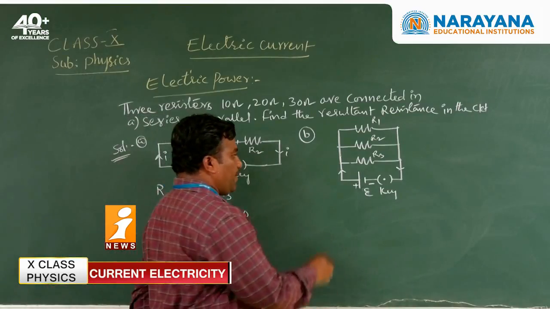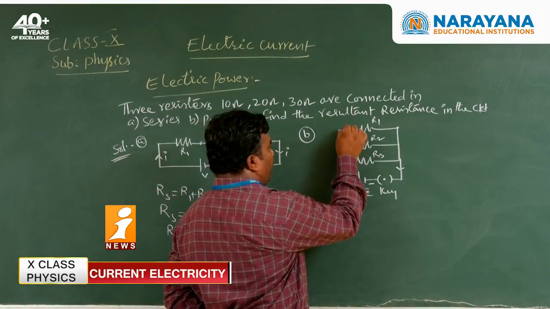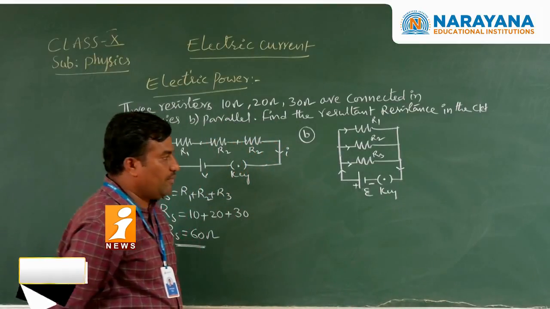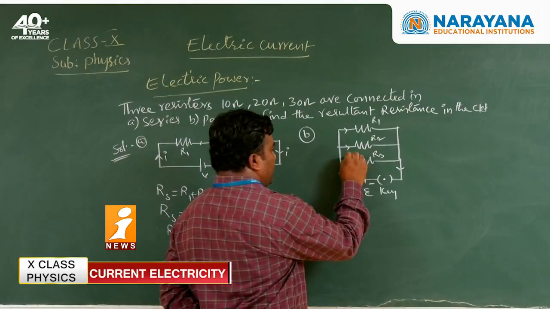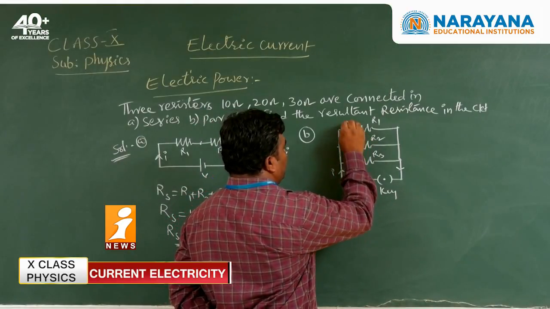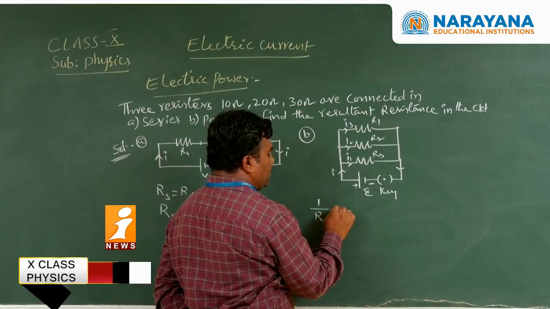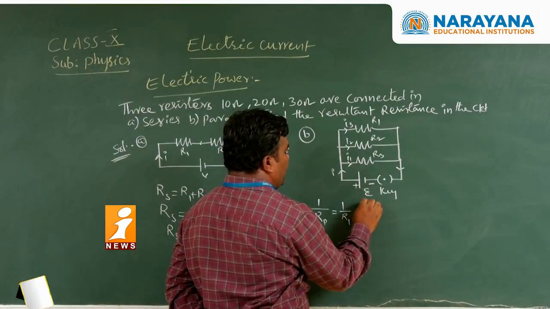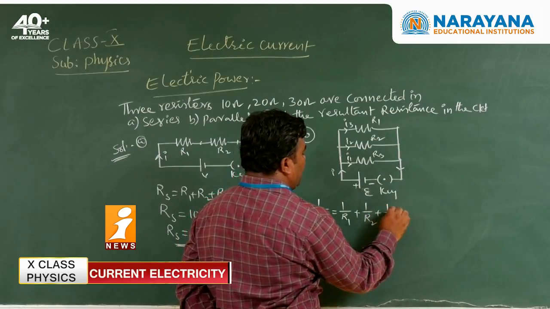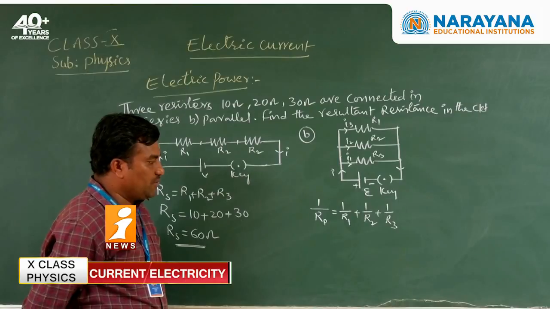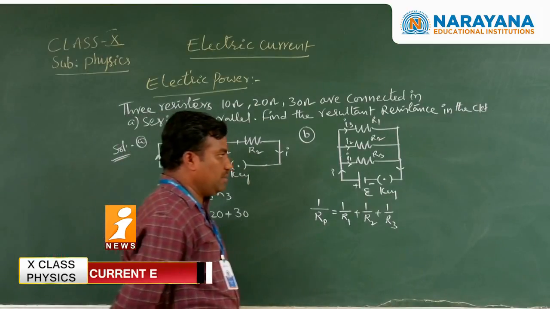Now how do we find the parallel combination? The flow of current is different in each branch, so we take I1, I2, I3. Based on that, we write 1 by Rp is equal to 1 by R1 plus 1 by R2 plus 1 by R3.